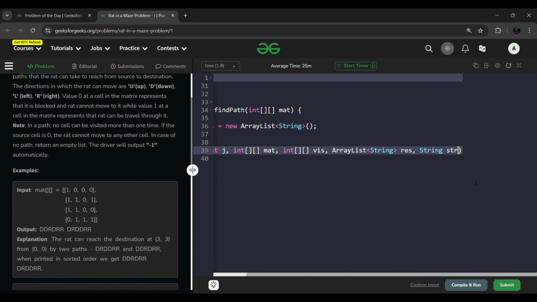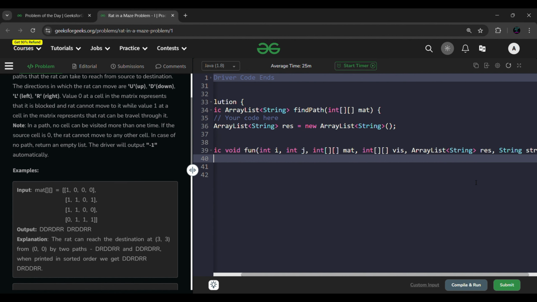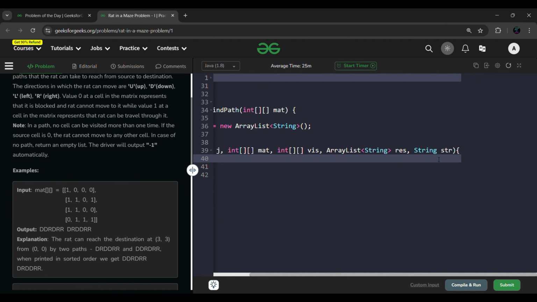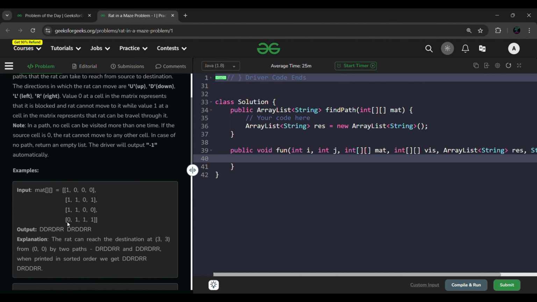Why a string? Because as you can see I have just prepared this str, because as I said, whatever the result is, if it's a successful path, it will be stored in the form of a string. So initially we'll start from this point and we'll store all our movements in the str string, and if it reaches our last point, then we'll simply store this in our resultant.